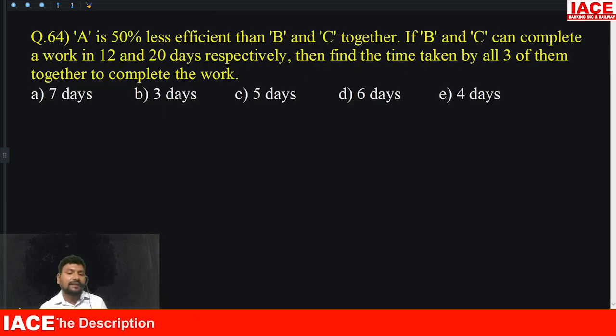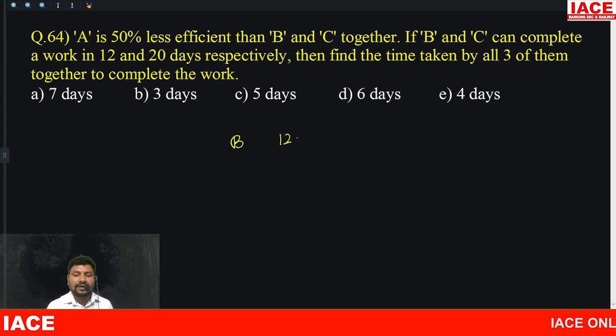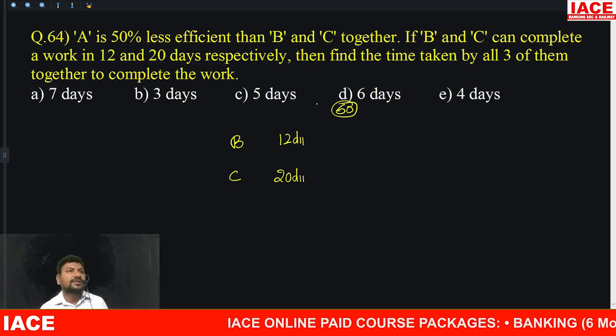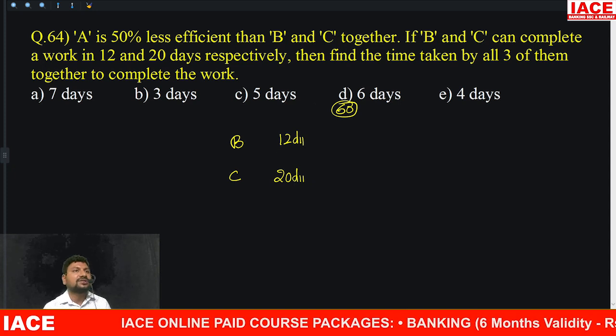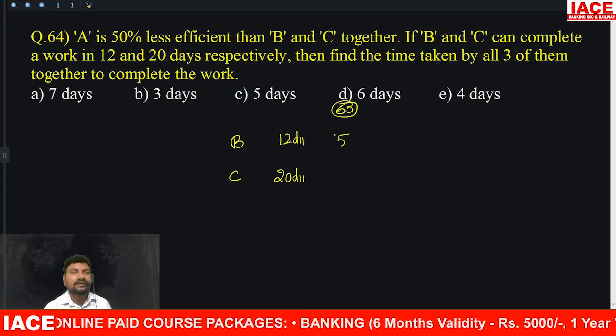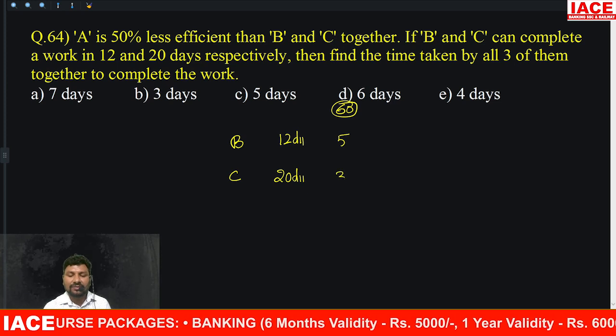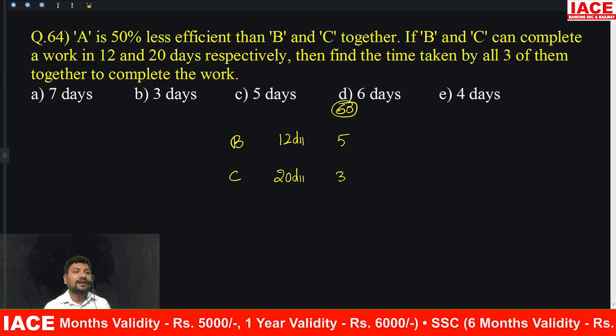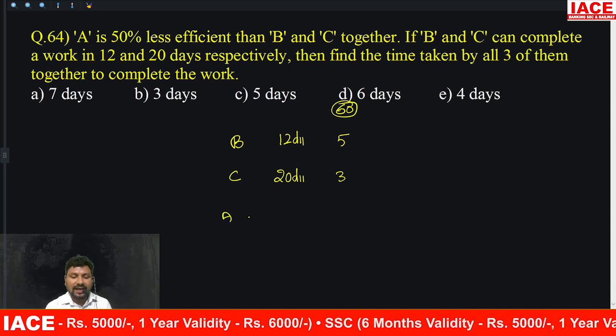A is 50% less efficient than B and C together. B can complete a work in 12 days. C can complete a work in 20 days. How many units? 60 units. 12 and 20 LCM is 60 units. 12 to 60 how many times? 5. And 20 to 60 how many times? 3. And 5 plus 3, their efficiency is how much? 8. Out of 8 units, then A efficiency is how much?